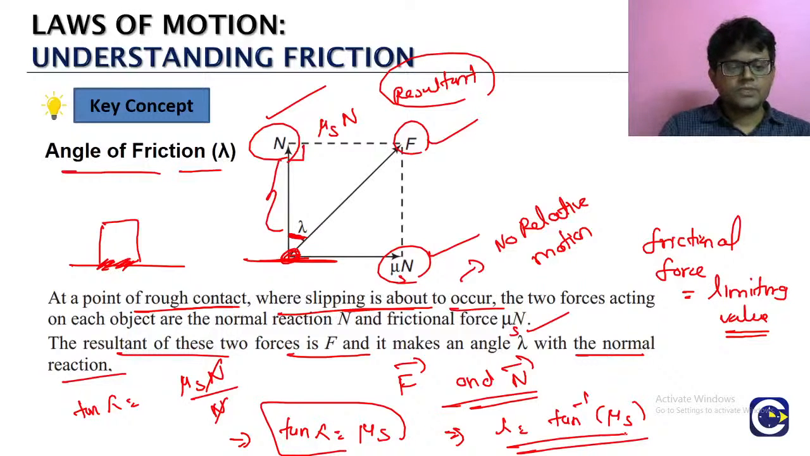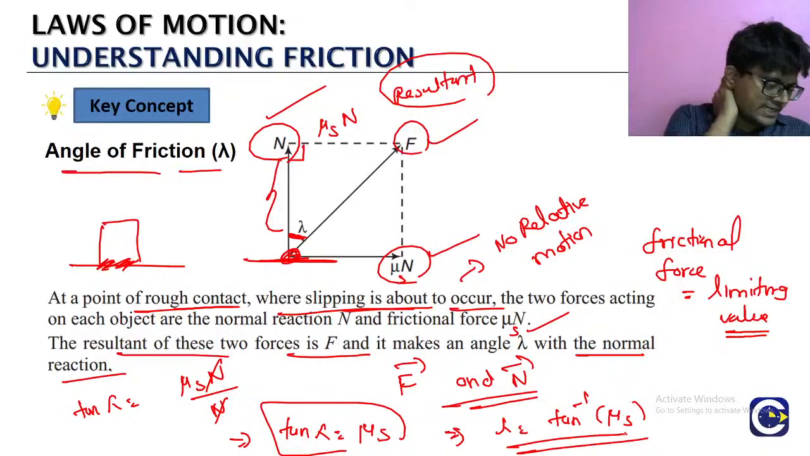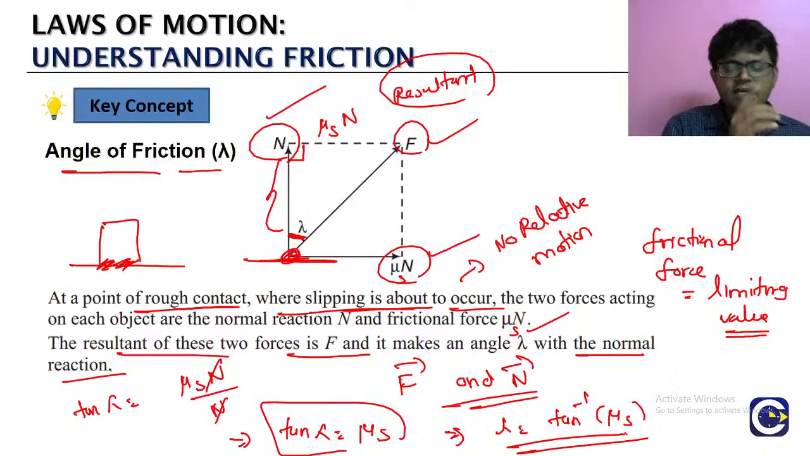So the angle of friction is the angle made by the resultant contact force with the normal reaction. It is the resultant of the frictional force and the normal reaction. We generally define it when the motion is just about to start, and in that situation we talk about this angle of friction. Okay? Next, what is the angle?